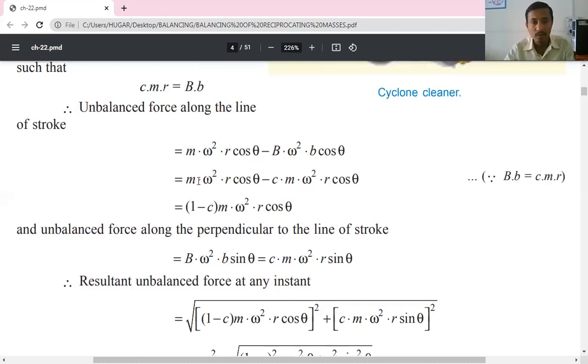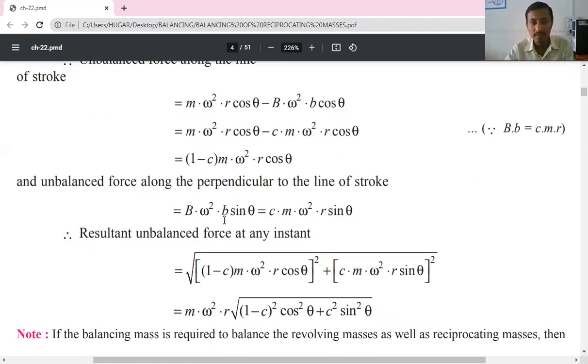So M omega square R into cos theta minus, small b into B means c into m into r, c into m into r omega square cos theta. If you take m omega square r cos theta common, in the bracket it is 1 minus c.